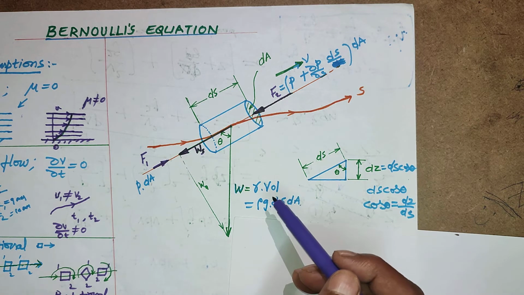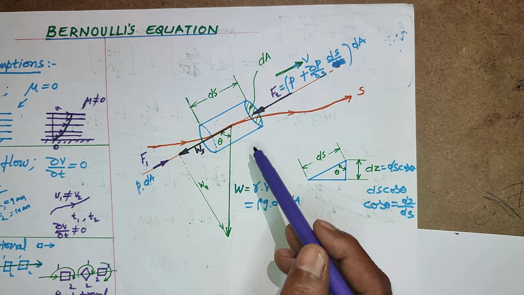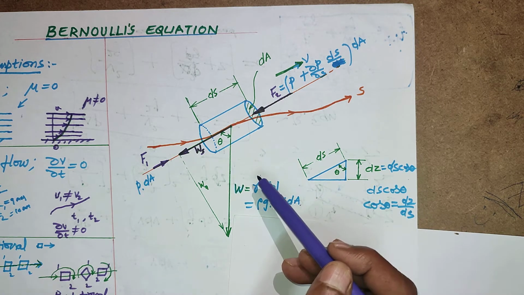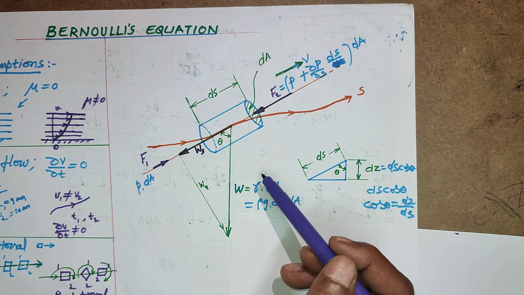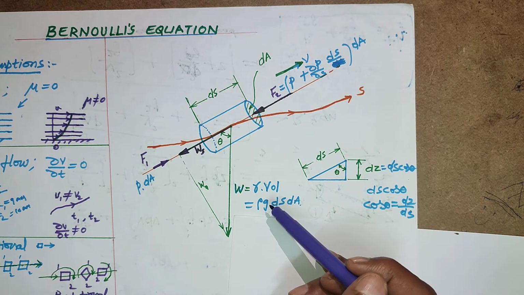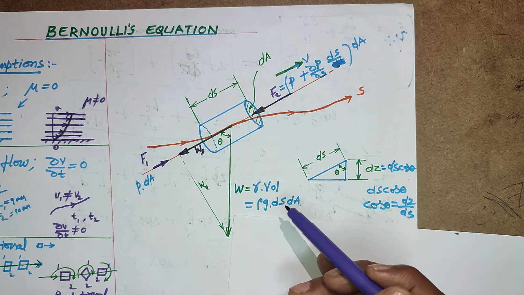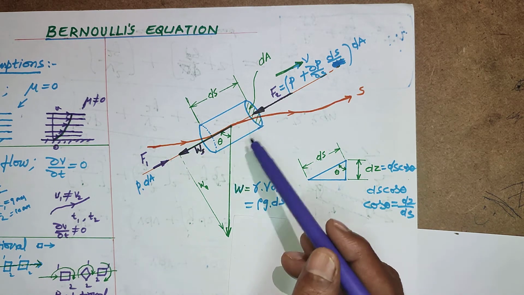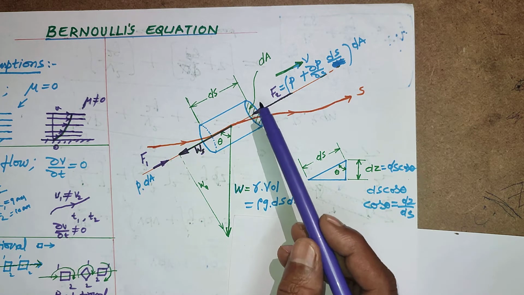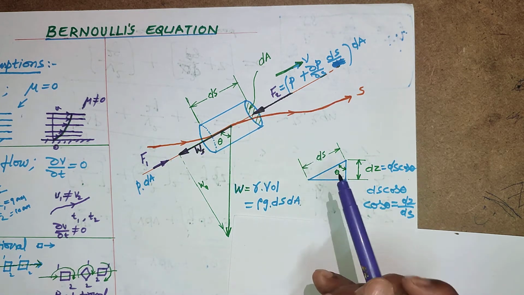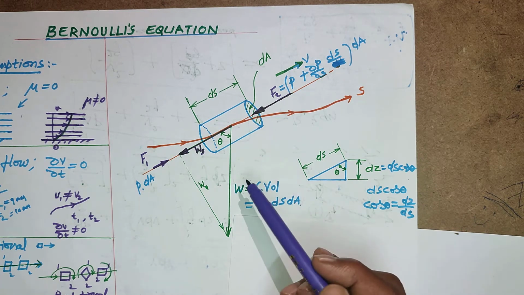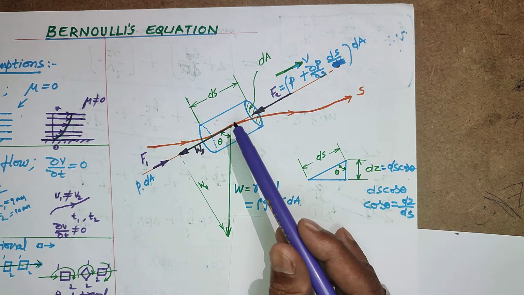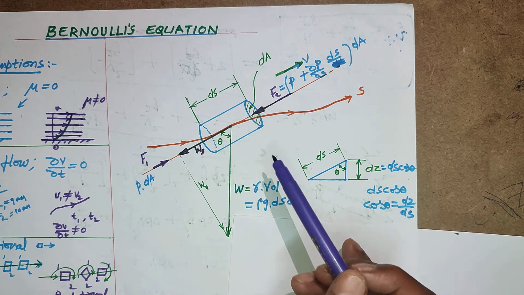Then come to the weight component, the weight of the liquid element. Weight is the product of specific weight and volume. Specific weight is density into acceleration of gravity. The product of rho g is gamma, and the volume of this liquid element is dA times ds, area and length. So this is the total weight at the center of gravity of the liquid element.